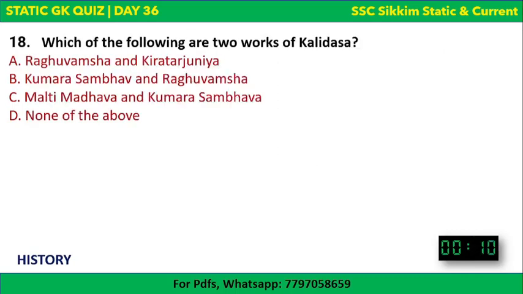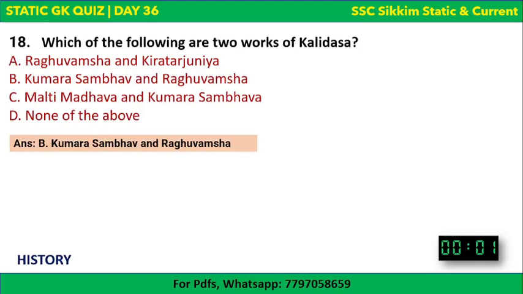Next question. Which of the following are two works of Kalidasa? There are many works of Kalidasa, but two works are given in these options. Raghuvamsa and Kirtarajuniya, Kumarasambhava and Raghuvamsa, Malti Madhava and Kumarasambhava, or none of them. The correct answer is Kumarasambhava and Raghuvamsa. Both these are written by Kalidasa.